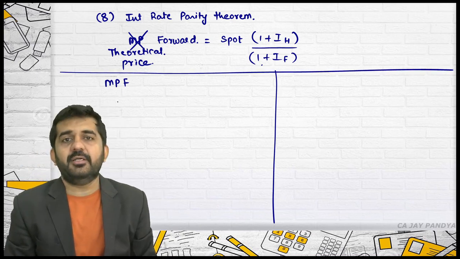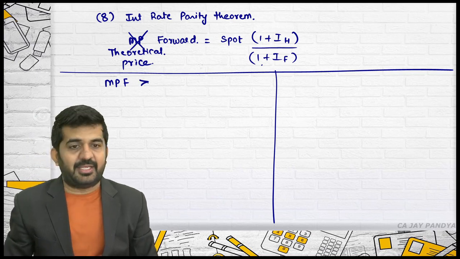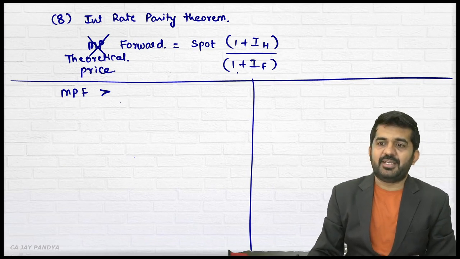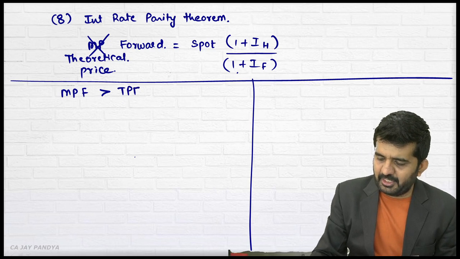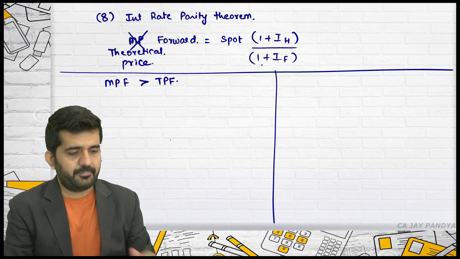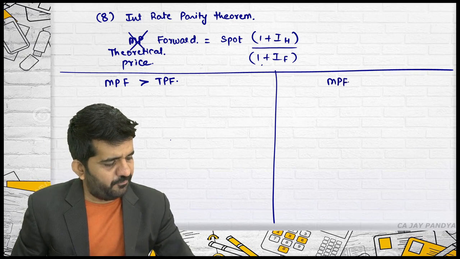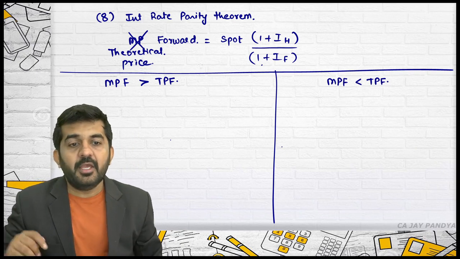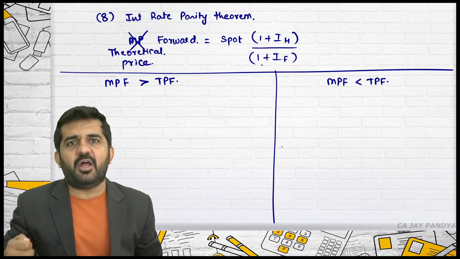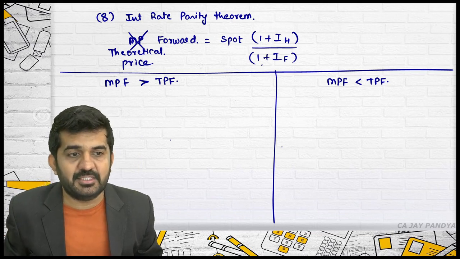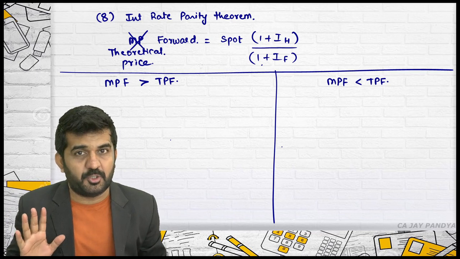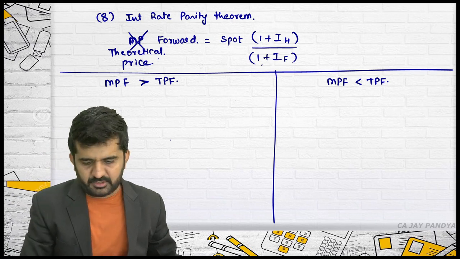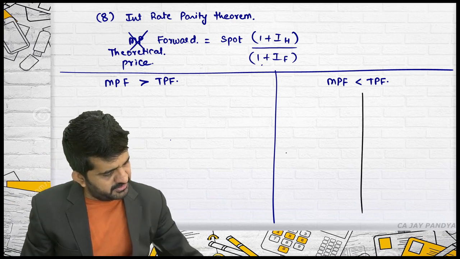Market price of forward is greater than theoretical price of forward, or market price of forward is less than theoretical price of forward. In both the cases, we can draft an arbitrage process, and a person can earn arbitrage gain if theoretical price and actual price are not equal. How to draft the arbitrage process?